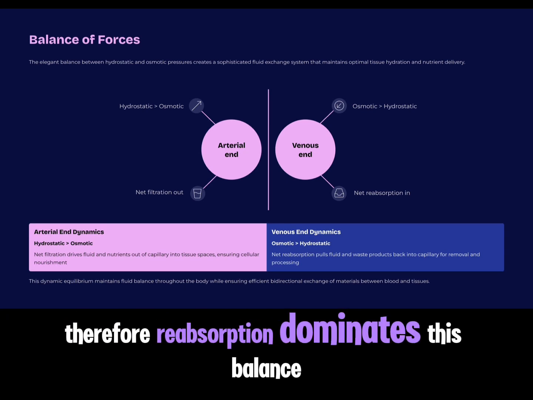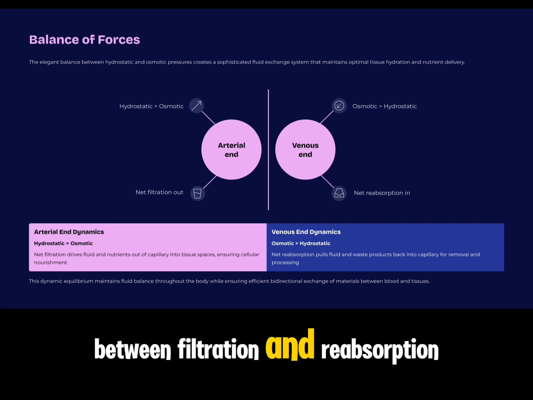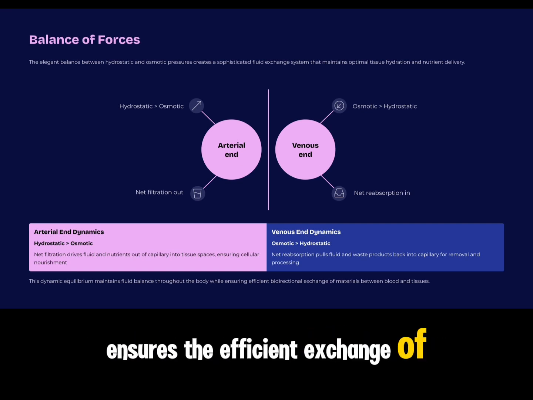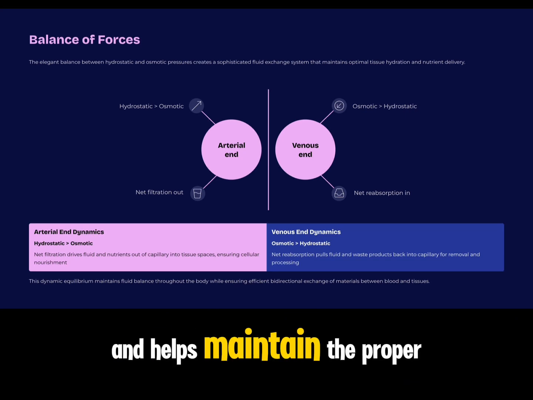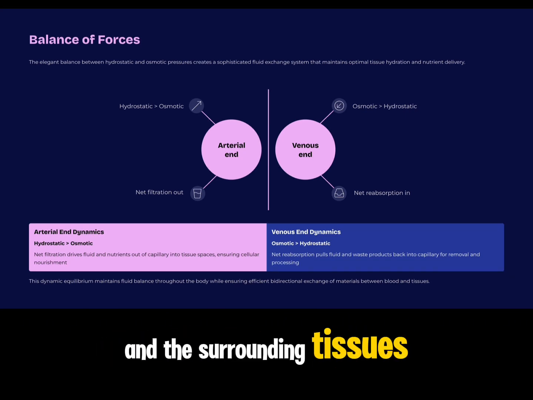Therefore, reabsorption dominates. This balance between filtration and reabsorption ensures the efficient exchange of substances and helps maintain the proper fluid balance between the blood and the surrounding tissues.